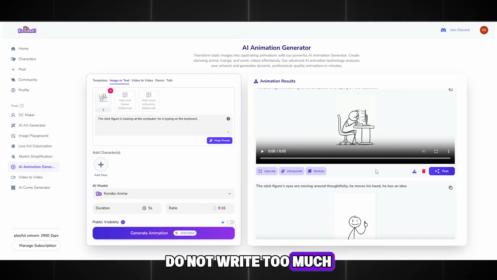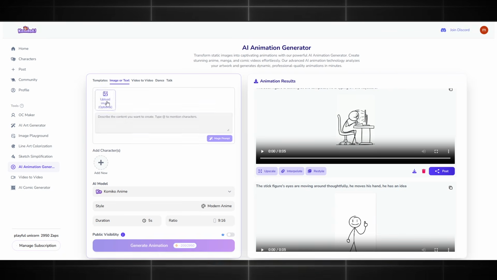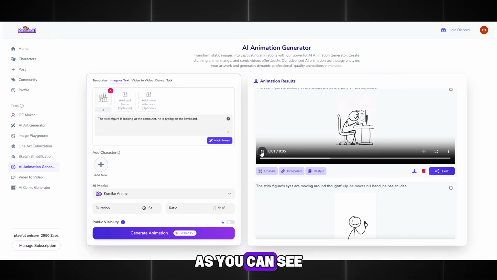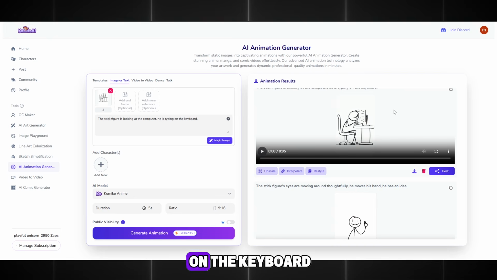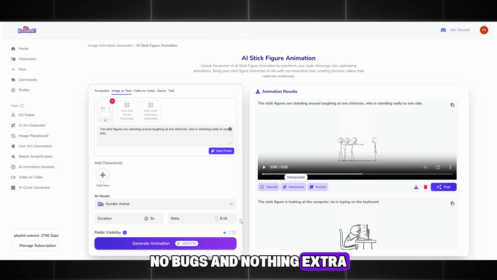Do not write too much. 2 to 4 sentences are enough. For the AI model, choose Comico Anime. It is the cheapest, but produces very high-quality animations. Click Generate and wait a bit. As you can see, I got a clean and high-quality Stickman animation where he is typing on the keyboard. No bugs and nothing extra.